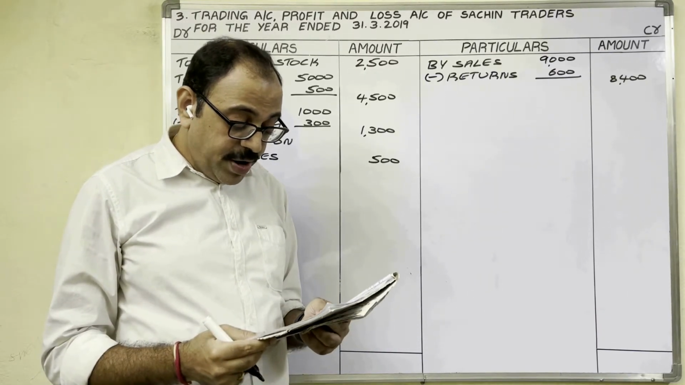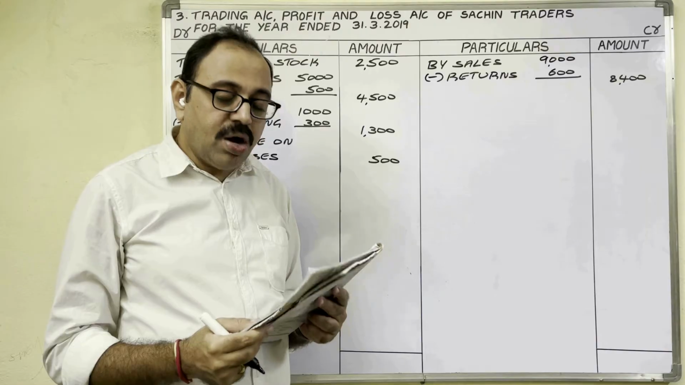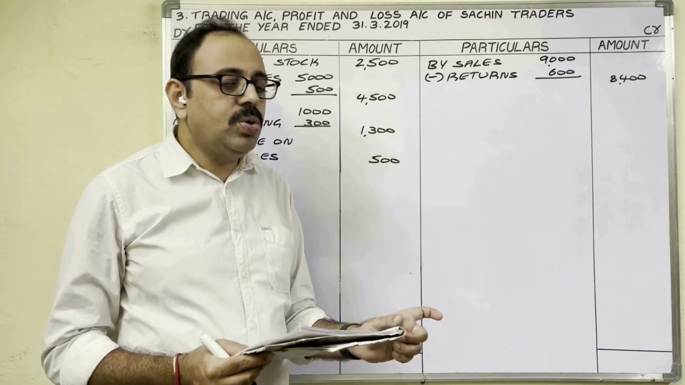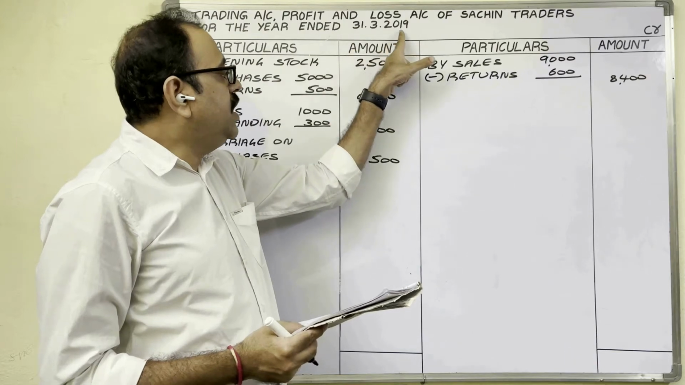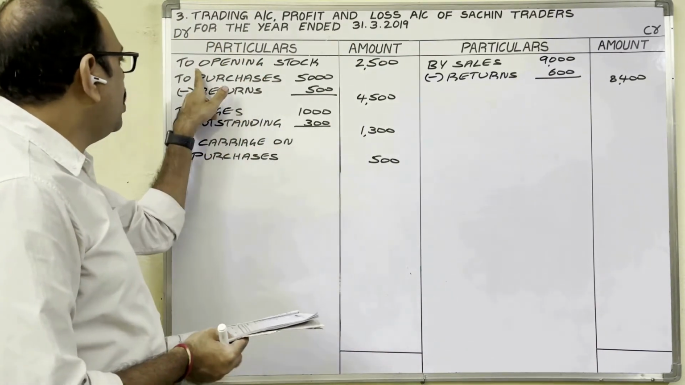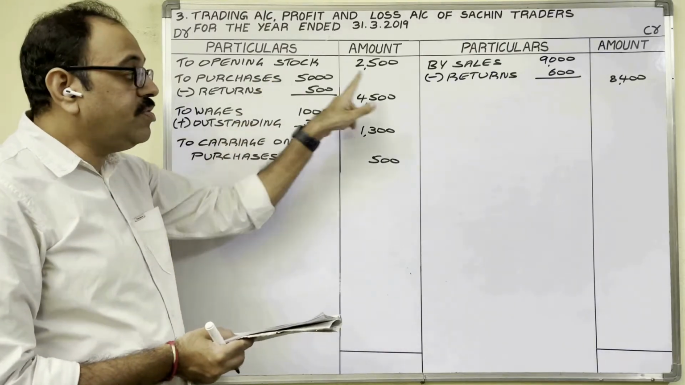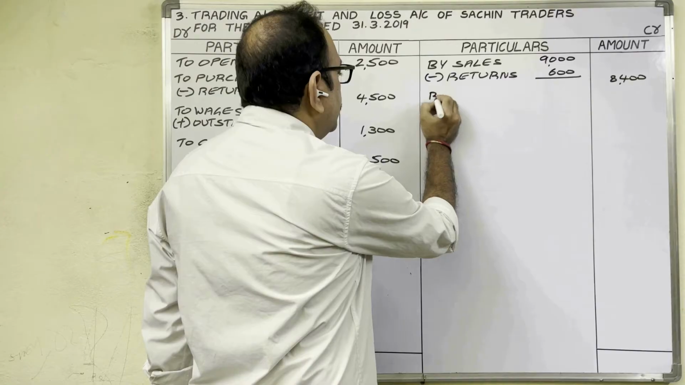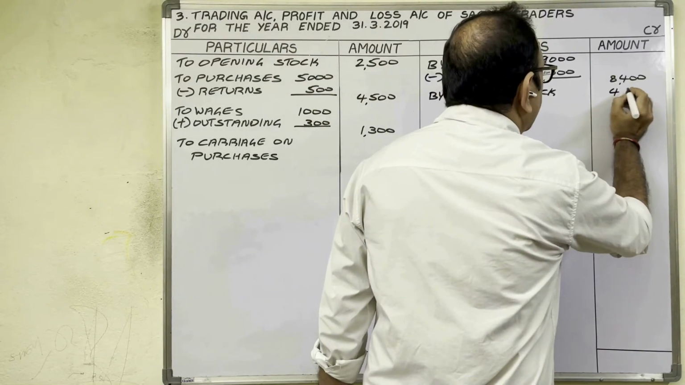Next, you have to take one amount from adjustments, that is closing stock. See the point number 2, closing stock 4,500. Closing stock means the unsold stock on 31st March 2019. Opening stock we have shown on debit side. Closing stock we have to show on credit side. By closing stock 4,500 rupees.